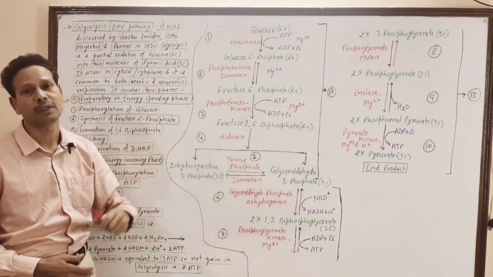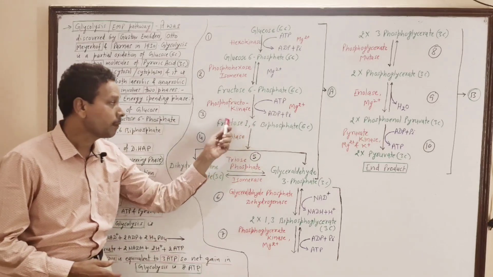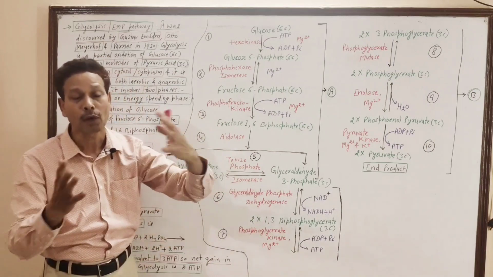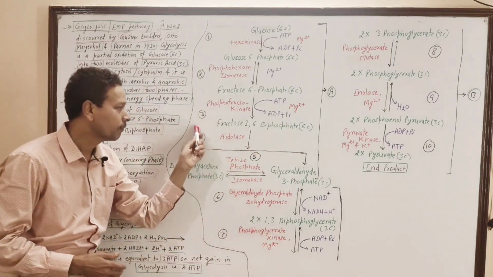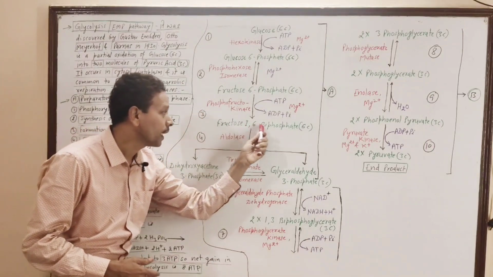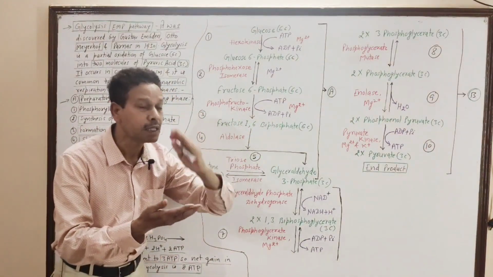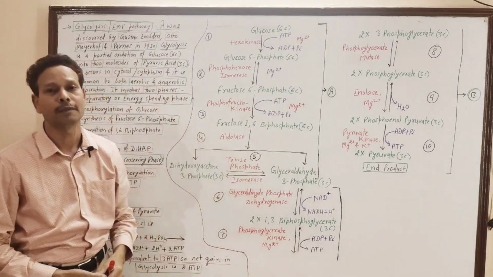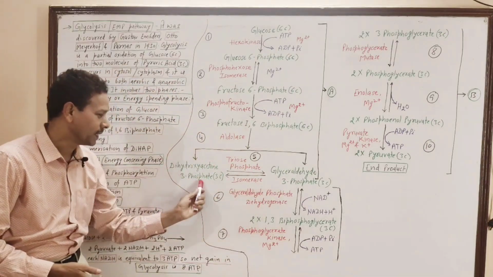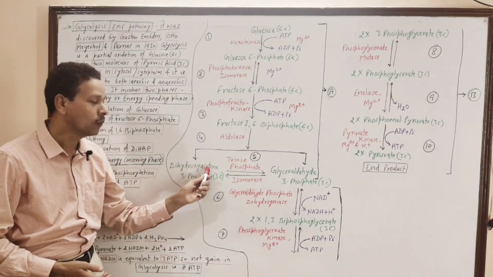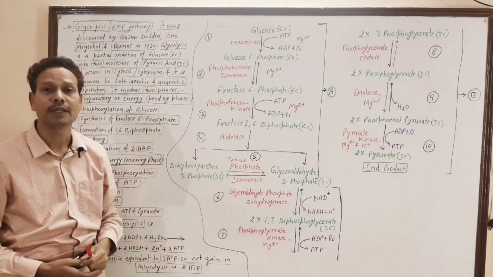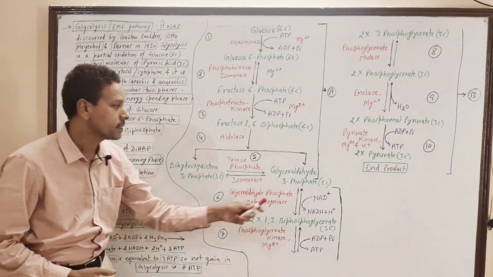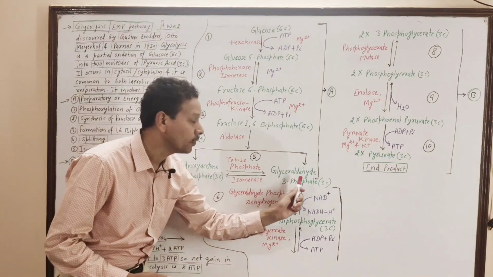Step number 4, very important, is the splitting of fructose 1,6-biphosphate, in which this 6-carbon compound is converted into 2 molecules of 3 carbon each. One molecule is dihydroxyacetone 3-phosphate, DIHAP, and the second is glyceraldehyde 3-phosphate.